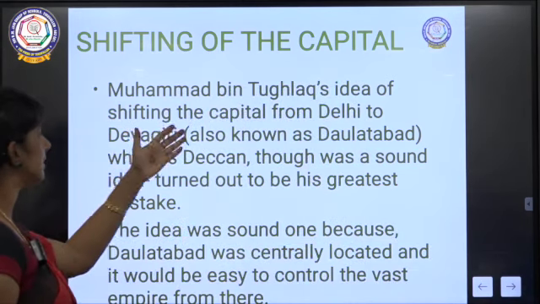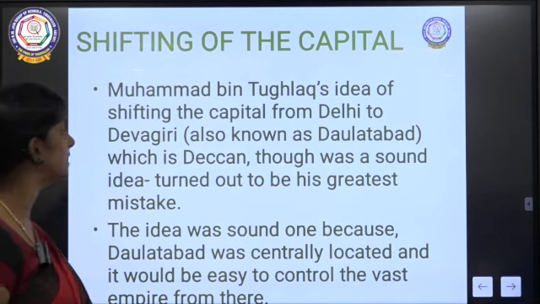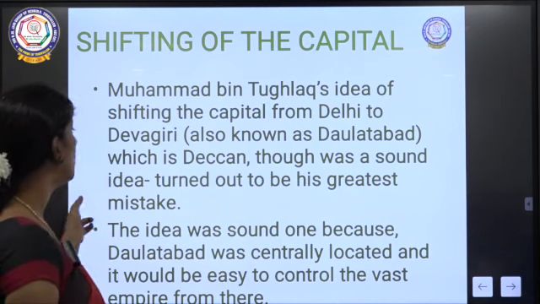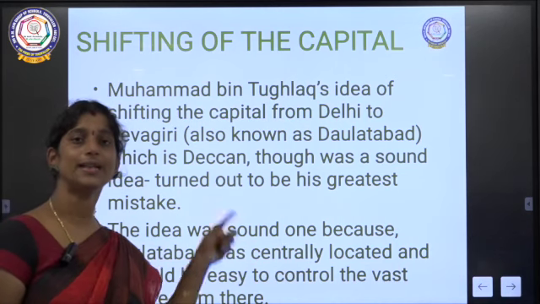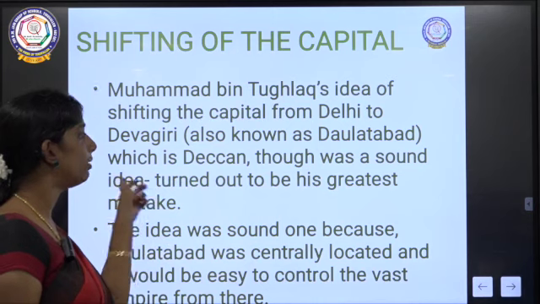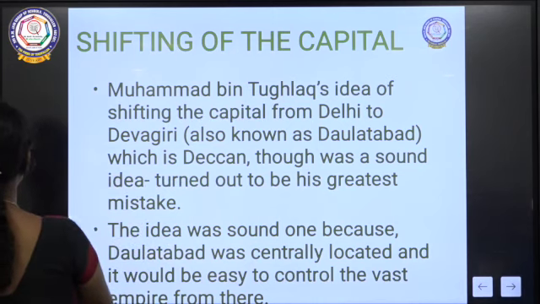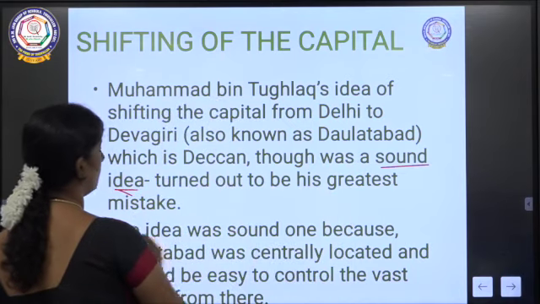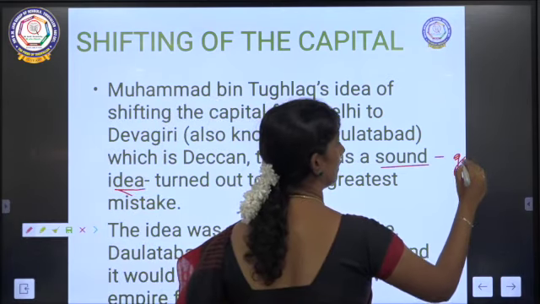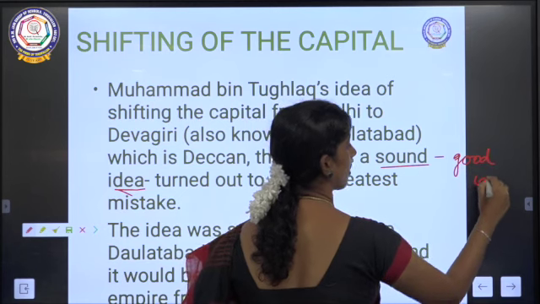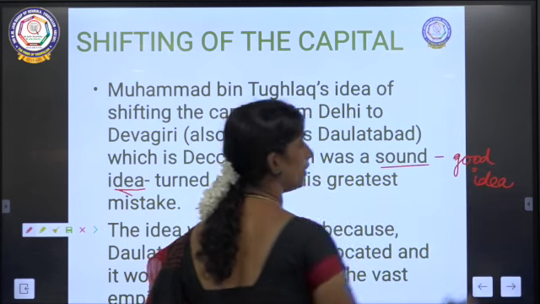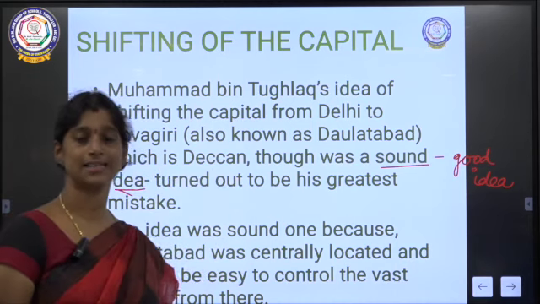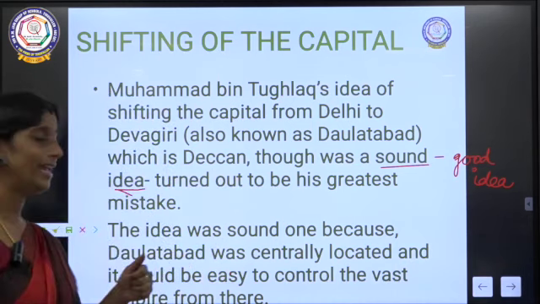Muhammad bin Tughlaq's idea was shifting the capital from Delhi to Devagiri, which is also known as Daulatabad, which is in the Deccan. Though it was a sound idea, sound idea is nothing but a good idea, it turned out to be his greatest mistake. That was a blunder. Why?